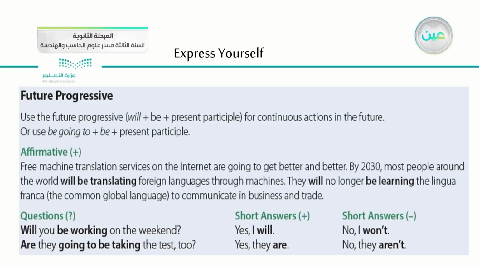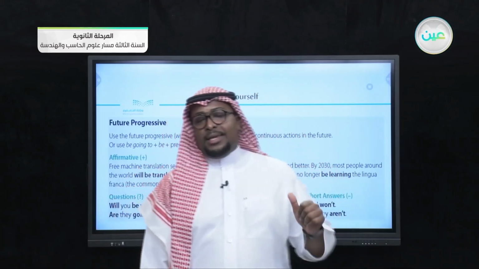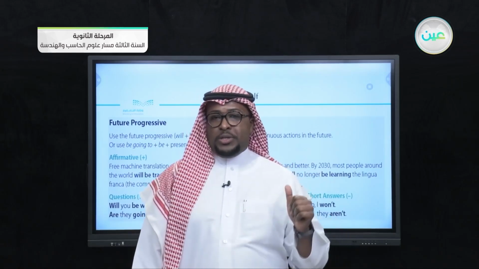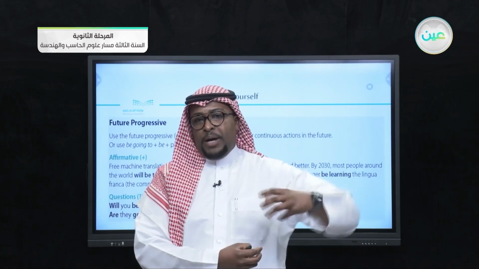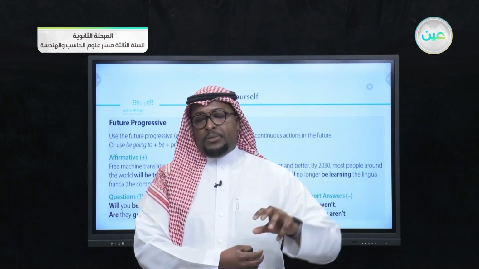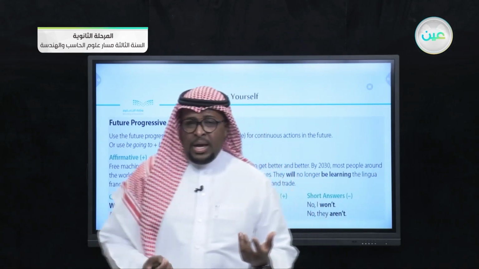As you see here, this is the definition and the form and the way we can use this through different topics. We use the future progressive, will plus be plus present participle for continuous actions in the future, or use be going to plus be plus present participle. If you still remember, guys, we discussed this in the previous semester. We discussed that we have progressive participle, continuous participle, okay? And it's a verb that actually contains ing.